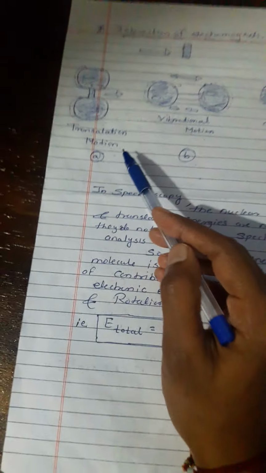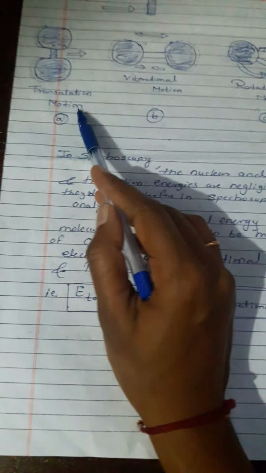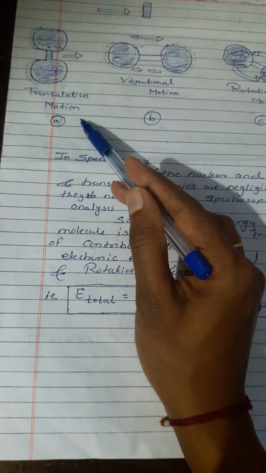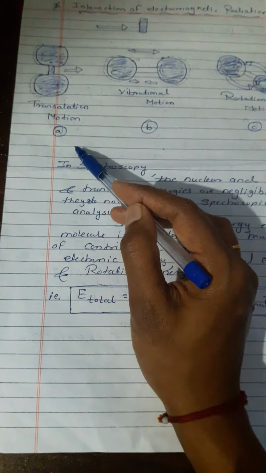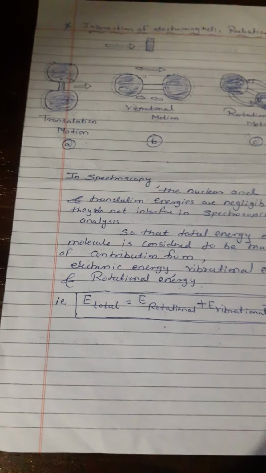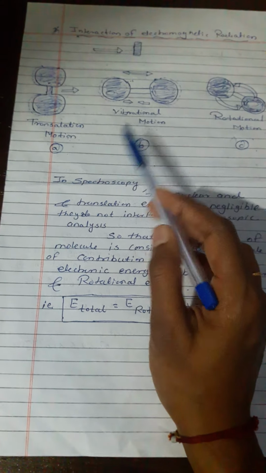The first, it may lead to electronic excitation, that is the electrons are raised to a higher energy level, which is an electronic transition. The absorption is observed in the UV visible region of the spectrum.